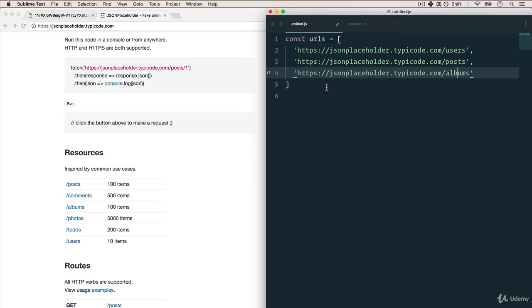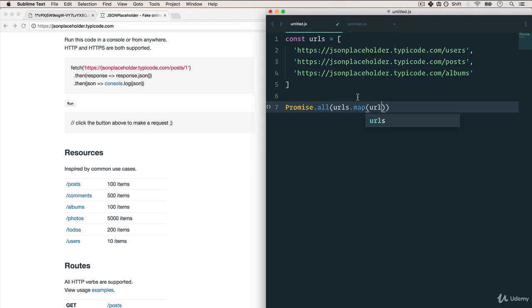And this is very similar to something you do on a website where you want to grab some information, maybe from your server, from the database with users, posts, and albums. And let's say that they're all important to us for the profile page of the user. How can we grab them all? Well, again, using promises, we can just do promise.all, and we can just grab the URLs. And in this case, we can just map over this, so it's an array.